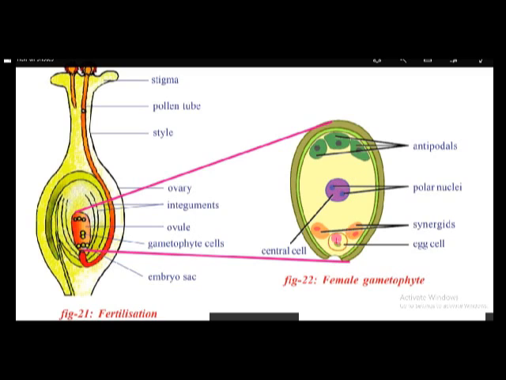This first fertilization results in the formation of zygote. The zygote later on converts into seed, and this second fertilization results in the formation of endosperm. This endosperm serves as food for the development of the seed. And after fertilization is over, so many changes occur. All these portions, the style, stigma, all shed off, and sepals, petals, etc., all shed off, and this ovule changes into seed, and this ovary is modified into a fruit, like this. So many changes occur. This is very, very important.